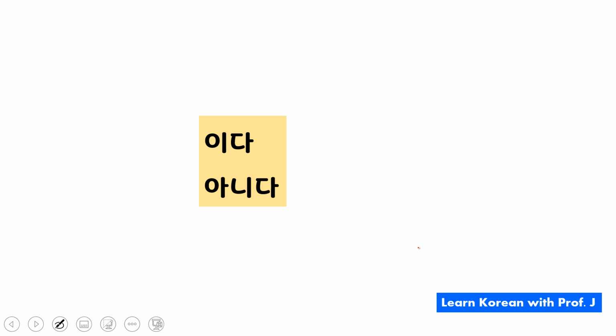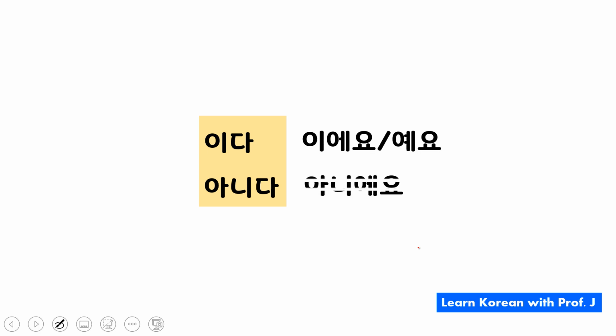Okay, 이다 and 아니다. When you see these two words in the dictionary form, you may be thinking, oh, we didn't learn these words. Well, that's not true. 이다 is the dictionary form, and we already learned the polite ending form, which is 이에요 and 예요. 아니다 is 아니에요. These two are copula, right?